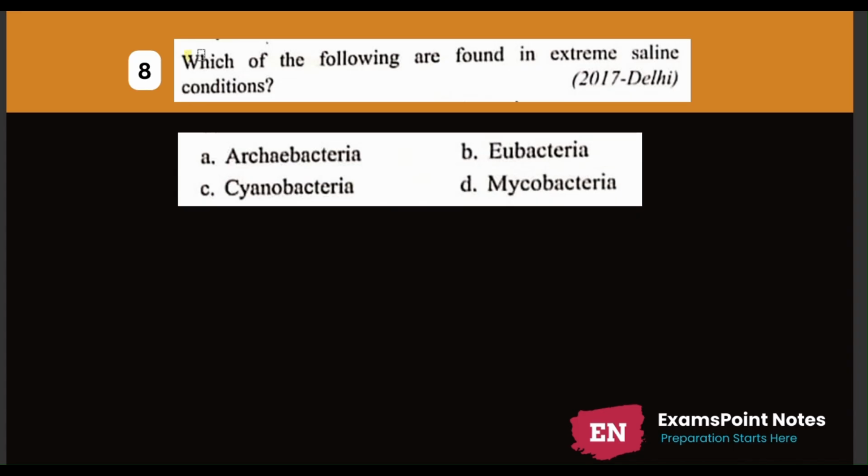Question number 8. Which one of the following are found in extreme saline conditions? Options are Archaebacteria, Eubacteria, Cyanobacteria, or Mycobacteria. Here the answer of this question is option number A, Archaebacteria. Archaebacteria are special since they live in some of the most harsh habitats such as extreme salty areas, hot springs, and marshy areas. Hence the answer is Archaebacteria.